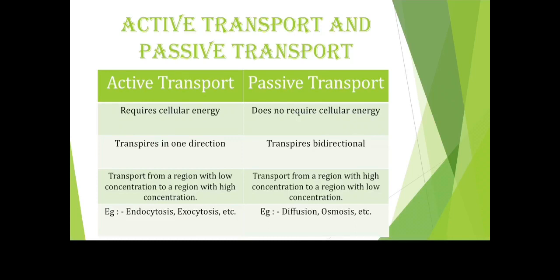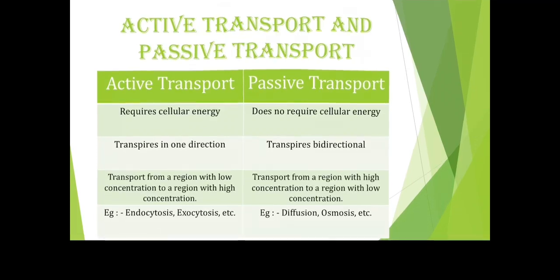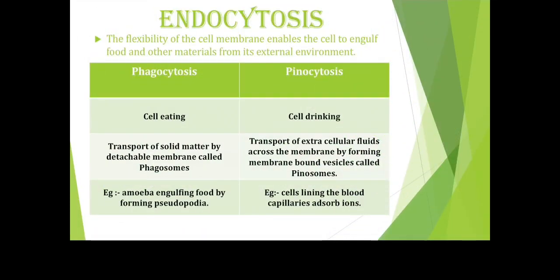Examples of active transport are endocytosis and exocytosis, whereas diffusion and osmosis are examples of passive transport. Now let's see them in brief. Endocytosis is the process in which a cell engulfs food and other materials from its external environment. Yes, and this is only because of the flexibility of the cell membrane. There are two types of endocytosis, phagocytosis and pinocytosis. Phagocytosis is called cell eating, whereas pinocytosis is called cell drinking.